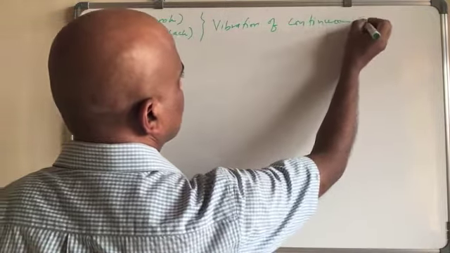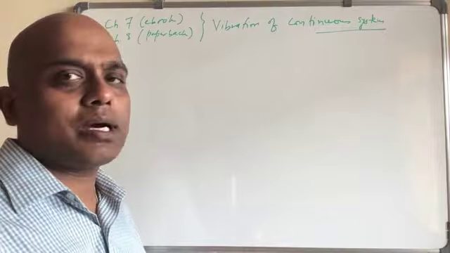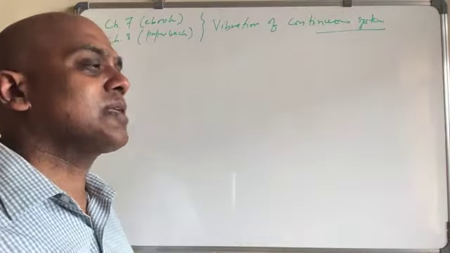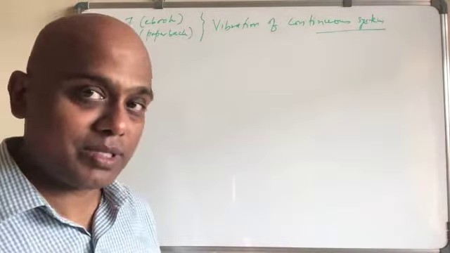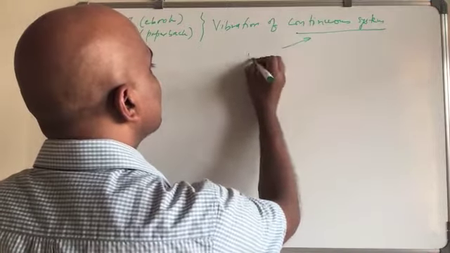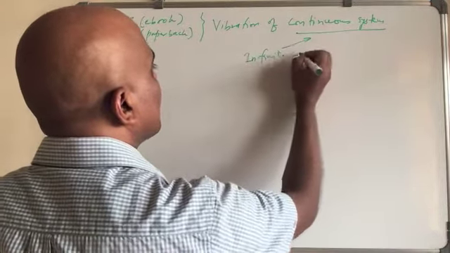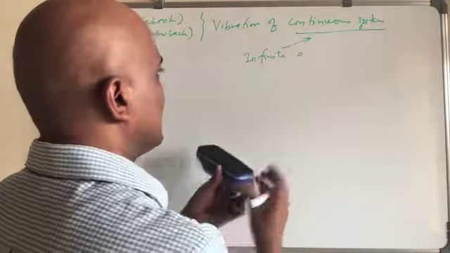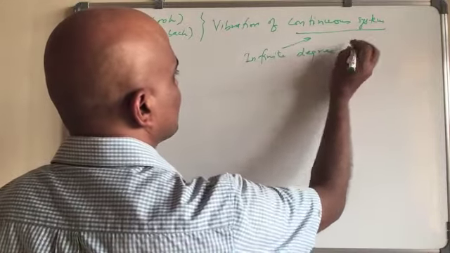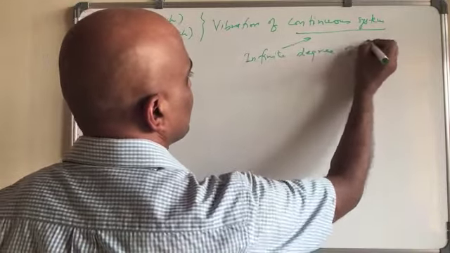So we started with single degree of freedom systems. Then we worked on 2 degree of freedom systems. From that we can extend it to multi-degree of freedom systems, like 3 degrees of freedom, 4, and so on. A continuous system really means it has an infinite number of degrees of freedom.